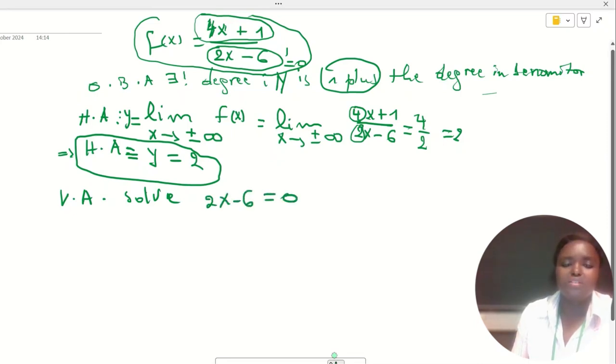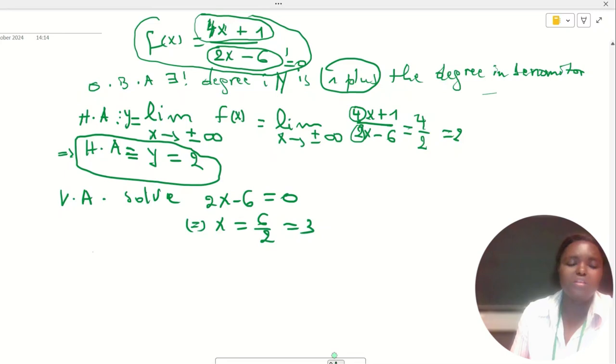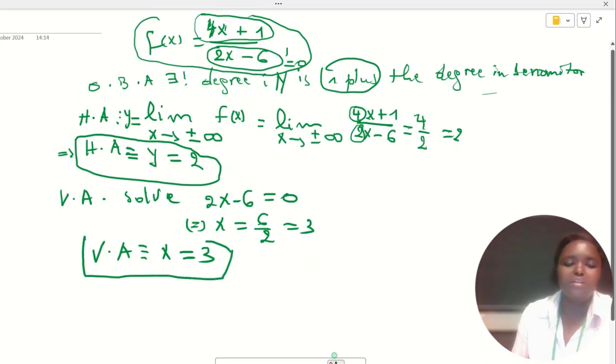If we solve this equation, we will get x equal to 6 over 2, which equals 3. So the vertical asymptote is of equation x equals 3. So these are the two asymptotes that we will have for that kind of function.